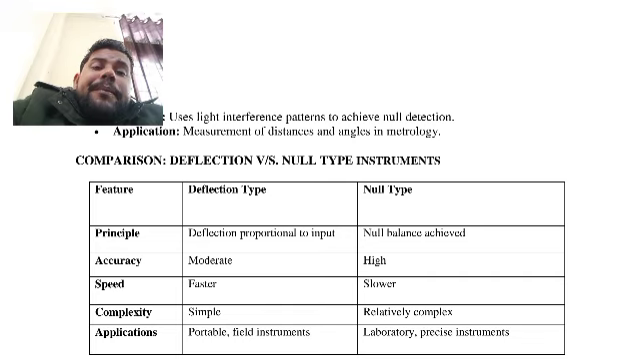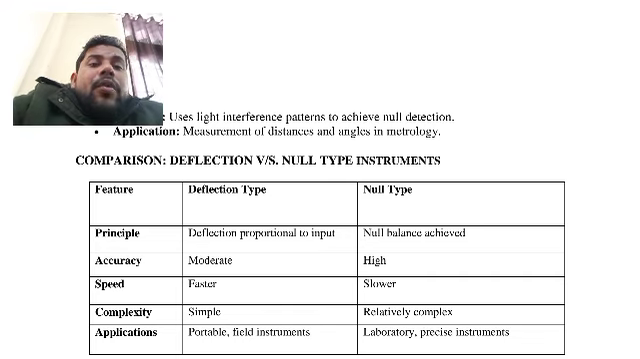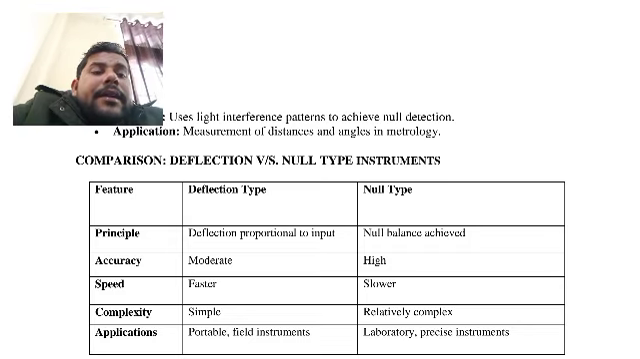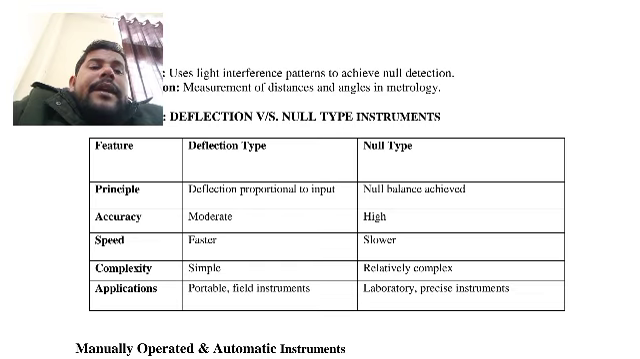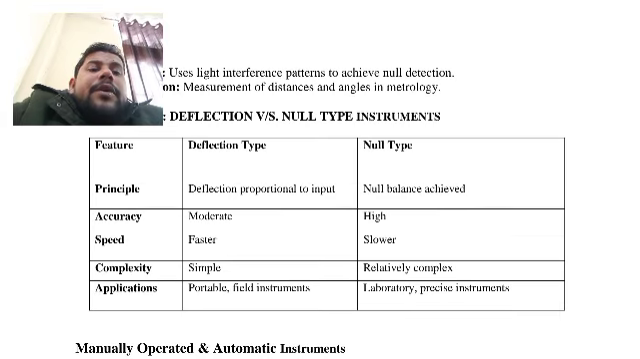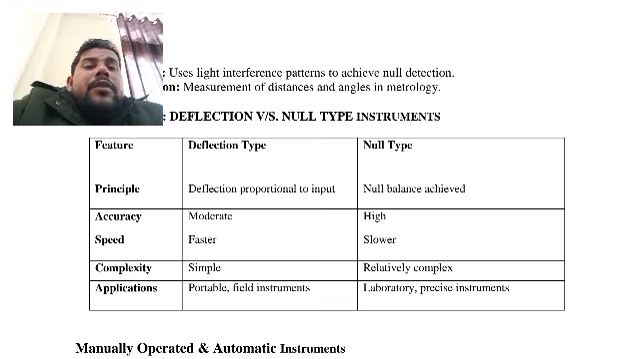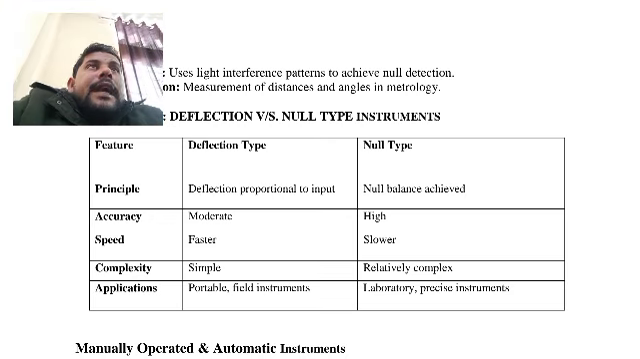First we balance the known quantity with the unknown quantity. When they are equal, at that time null balance is achieved. On accuracy: the null type is very accurate, because once we have achieved the null position, the output is very accurate. The deflection type accuracy is moderate, because if the input suddenly changes, the deflection will change, and then the reading will be different.